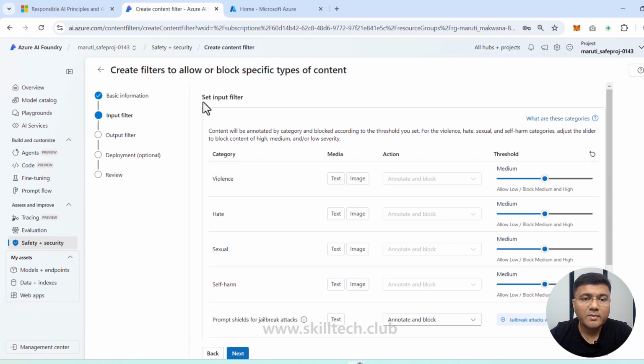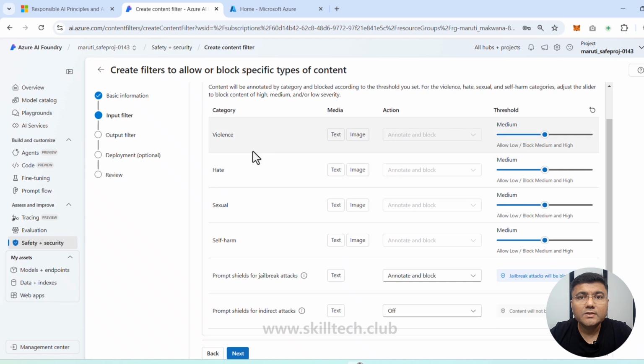If you see this, this is showing me set up an input filter. Remember, we have two different filters, input filter and output filter. Basically, this is going to control the incoming prompt and the output filter is going to control the generated output, which is your completion. Now, in this input filter, you can see that there are multiple categories, which is going to control the languages which can glorify violence, which is going to control the language that express discrimination or pejorative statements. Then you have third one, which is sexual, which is going to control sexually explicit or abusive content. And then you have self-harm, which is going to control the language that encourage self-harm.